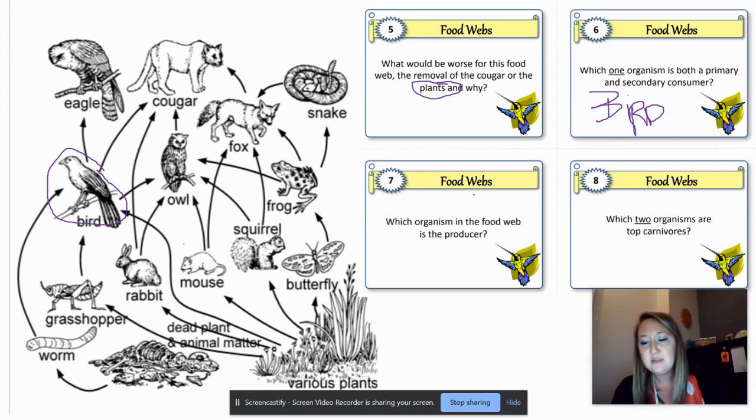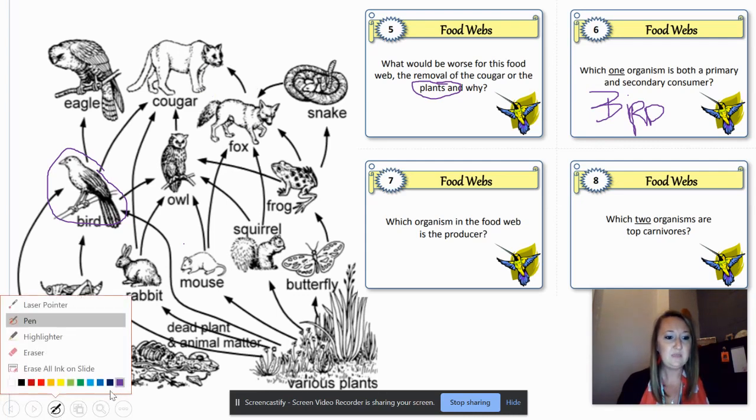Which two organisms, number 8, are top carnivores? That means nothing else preys on them. Well, let's look towards the top because we know they're going to be towards the top. So we're following the arrows all the way until they stop. If you follow the arrows up to the snake, does the snake have any arrows away from it? Yeah, the fox still eats it. Does the fox get eaten by anything? Yeah, the fox gets eaten by the cougar. What eats the cougar? Nothing.